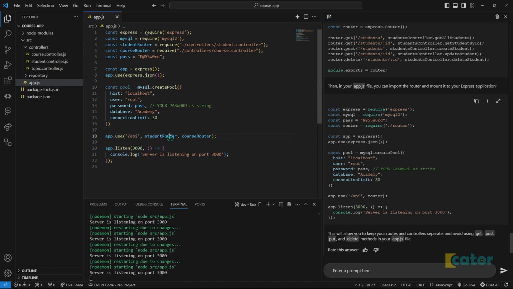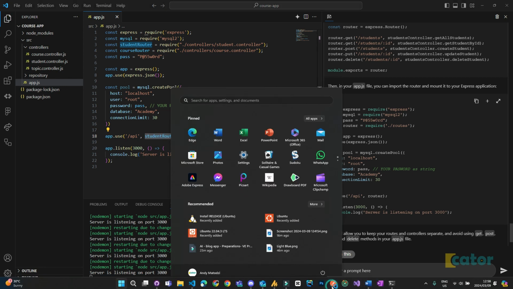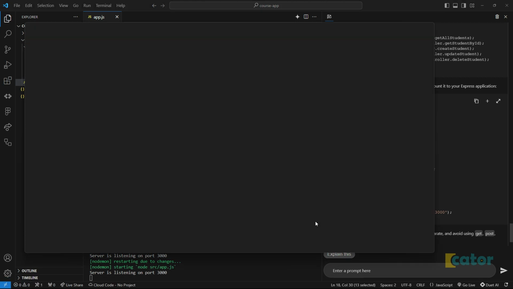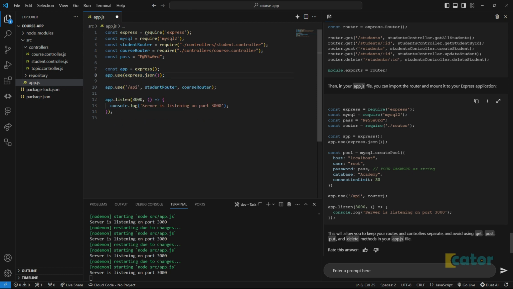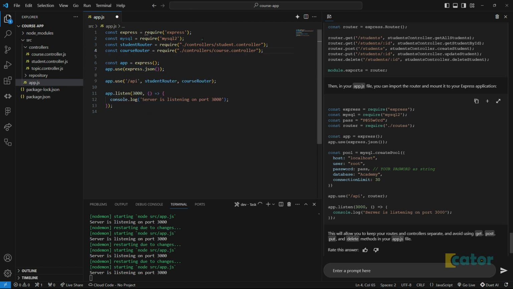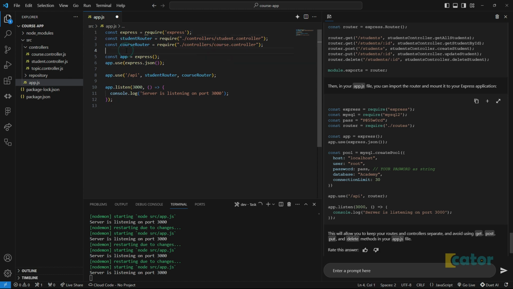So how can I test this? I can open my Postman. This should work. Let's remove this pool. It's not being used anywhere. MySQL 2, we don't need it here.